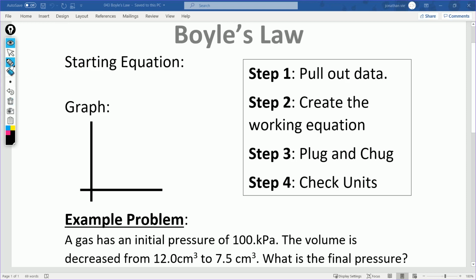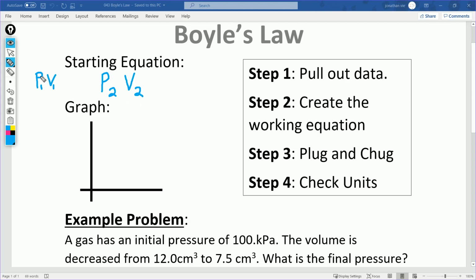So the first one is Boyle, and the equation Boyle discovered was this one. You have a certain pressure, and you multiply that by a certain volume, right? Let's call that the initial pressure and the initial volume, pressure 1 and volume 1. And then you change the pressure and volume of that gas, right? You change the pressure, and what that does is it changes the volume.